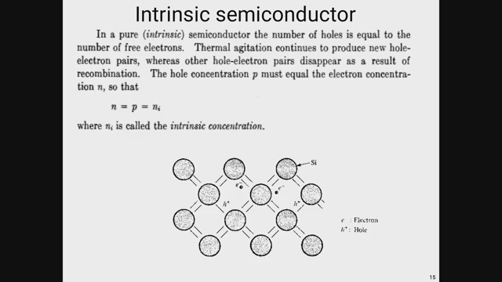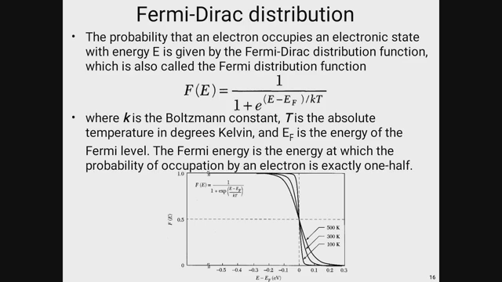Okay, so according to the principles of electronics, for an intrinsic semiconductor we can say n is equal to p equal to ni. ni is called the intrinsic concentration. This is the Fermi-Dirac distribution equation. Fermi-Dirac is a probability function by which we can find the probability of occupancy of electrons in different electronic states, which is basically represented by this equation: 1 by 1 plus e to the power (E minus Ef) by kT. Ef is called the Fermi energy level.